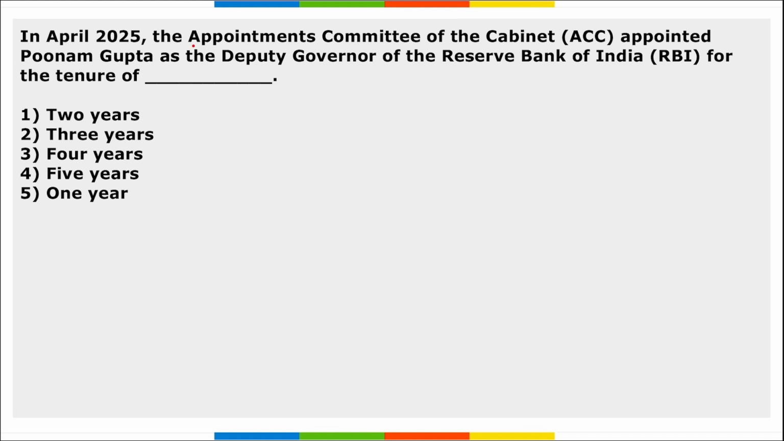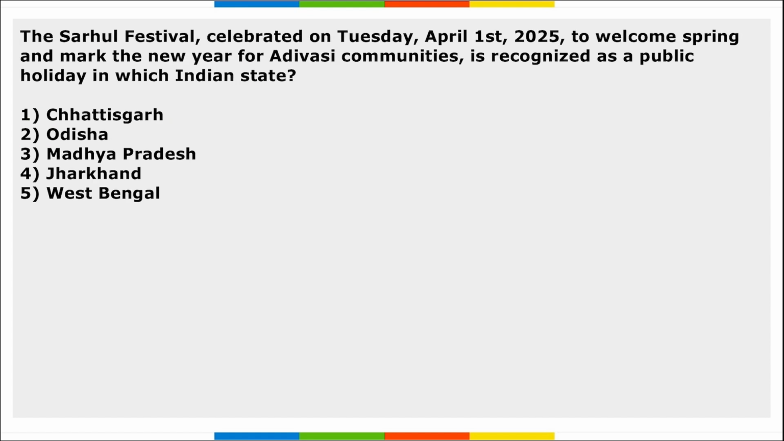Next, in April, ACC appointed Poonam Gupta as the Deputy Governor of RBI for the tenure of how many years? Right? So she has been appointed as one of the 4 Deputy Governors for the next 3 years. Next, Sarhul Festival, celebrated on Tuesday on 1st of April to welcome the spring and mark the new year for Adivasi communities, is recognized as a public holiday in which Indian state? So this Sarhul Festival is generally observed in Jharkhand, and this 1st of April is observed as a public holiday in Jharkhand state.